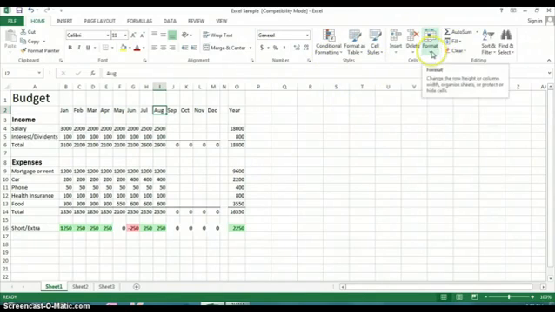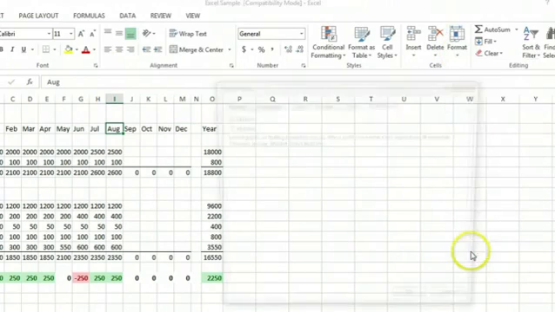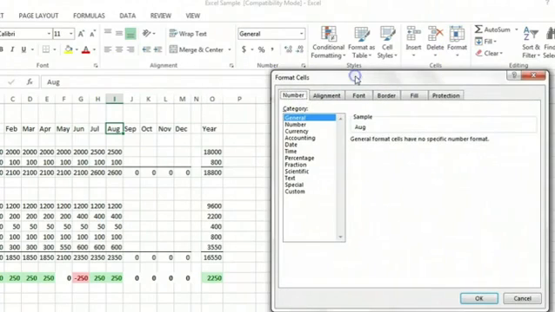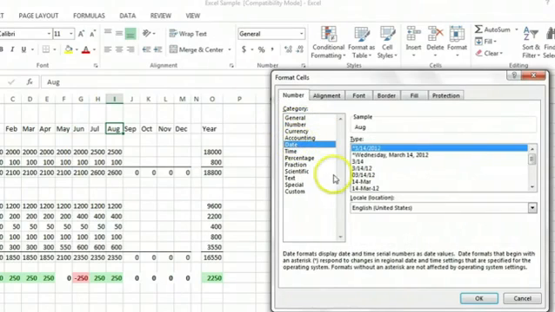I'll go to the Format drop-down button, and I'm going to go all the way to the bottom and select Format Cells. Now here, this pop-up gives me the option to change the text that's within that cell to make it numbers. I can format the numbers, format the date.